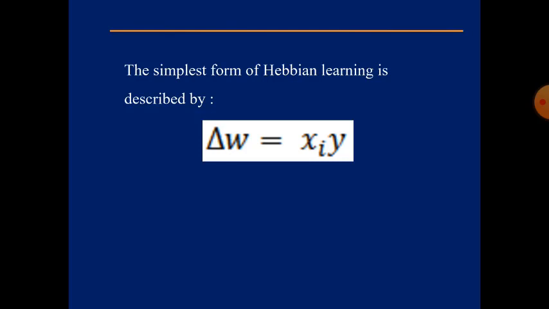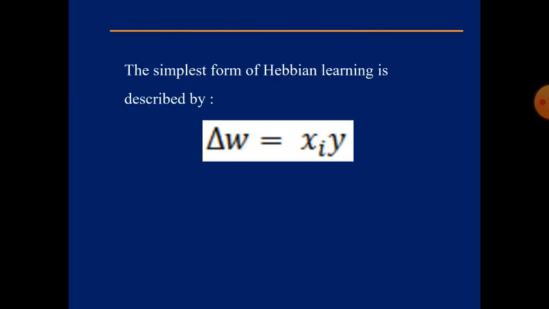It also states that if the cross product of input xi and output y is positive, then it results in an increase of weights.